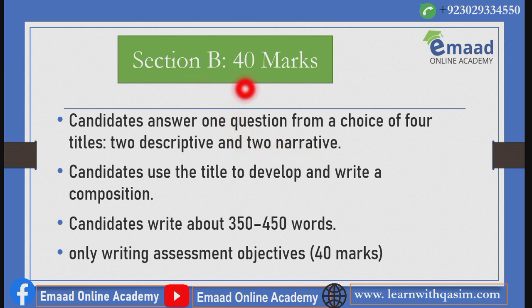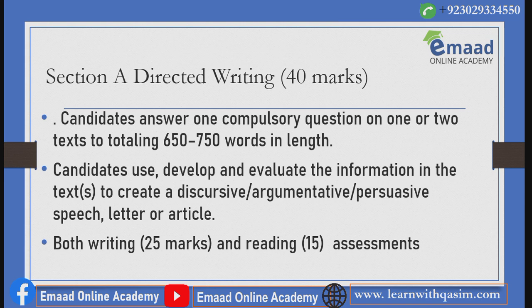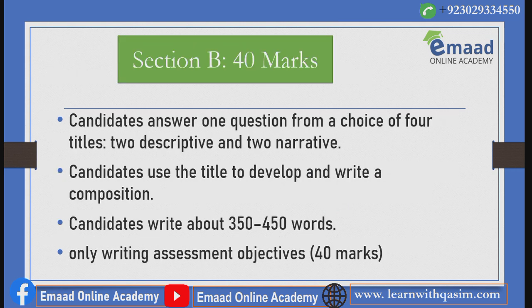In Section B, there are 40 marks. Candidates answer 1 question from a choice of 4 titles, 2 descriptive and 2 narrative. Unlike Section A, where you are supposed to write a discursive, argumentative, persuasive speech, letter, or article, here in Section B, you only have 2 types of writing to compose: descriptive or narrative. There will be 2 topics from descriptive and 2 from narrative.